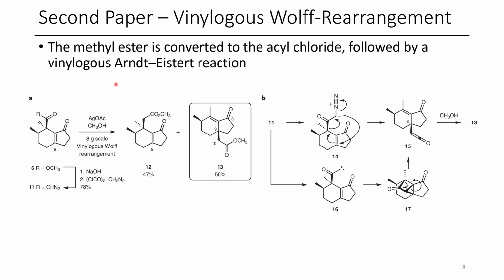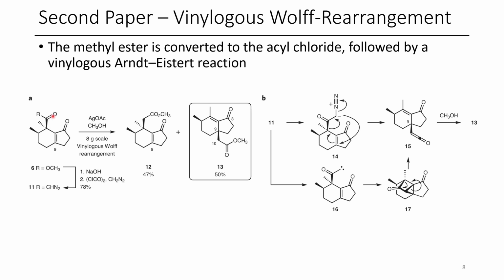In their prior work making Pleuromutilin as well as 12-epi-Pleuromutilin, they had developed this cyanation strategy, although it didn't generalize. So in this work, they do some cyanation chemistry as well, but before that's necessary, they came across this Vinylogous Wolff Rearrangement. So your typical Wolff Rearrangement is where you have a diazoketone. In this case, they use the Arndt-Eistert reaction. And what this does is this just converts an acyl chloride to an alpha diazoketone.